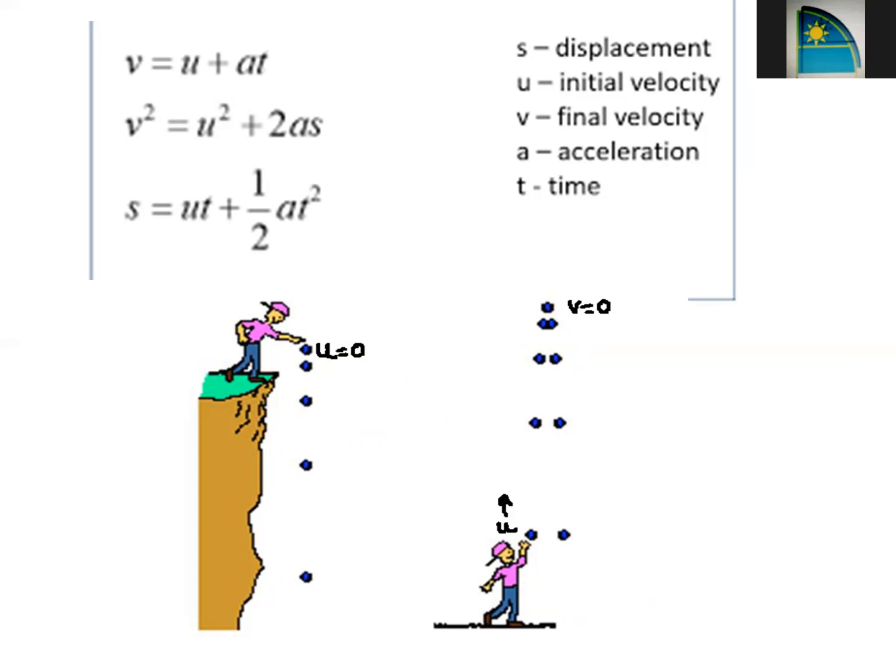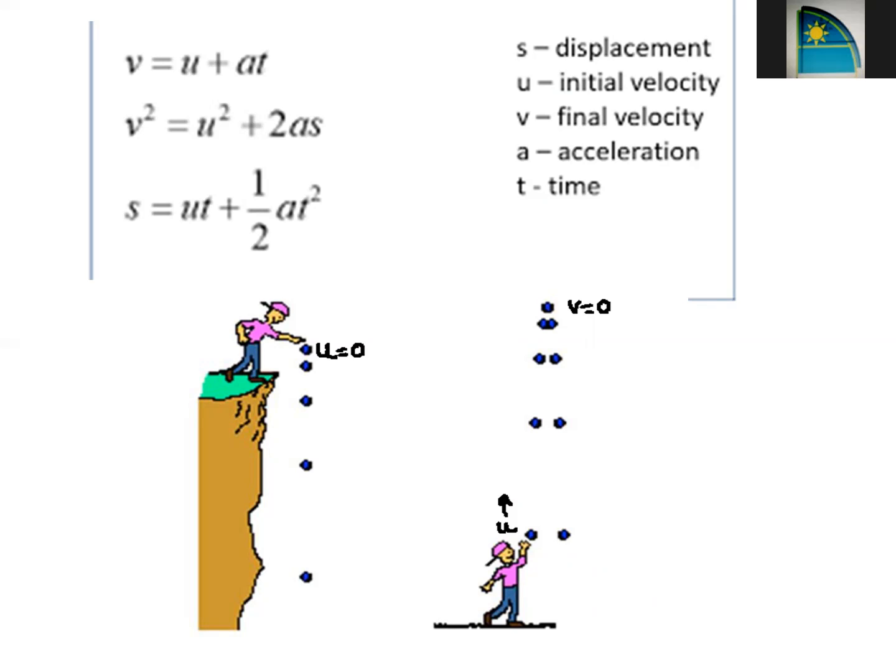Then two things to remember. a is equal to g, small g, meaning acceleration due to gravity, because that is also a kind of acceleration, right? Second thing to remember is that if a body moves upwards, then the value of a will be written as minus g, because you are going opposite to the gravity. And when you are falling down, at that time the value of g will be taken as positive.